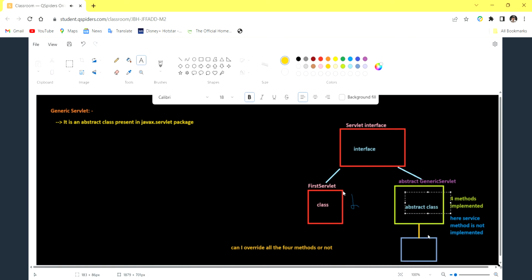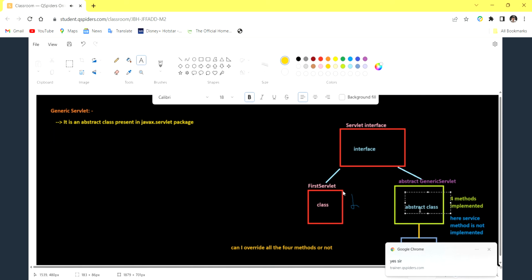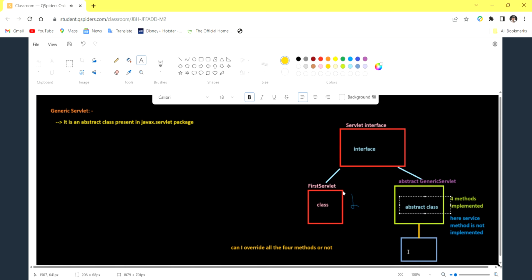When you make it an is-a relationship, all the properties will be copied to the child. When all the properties are copied to the child, if we are not interested in the parent implementation, we are going to use override. After overriding we can use it. So based on our situation we will override the init method, the destroy method, getServletInfo and all. It's our wish. It's optional, but the service method is mandatory.